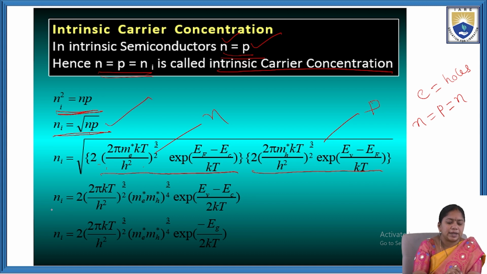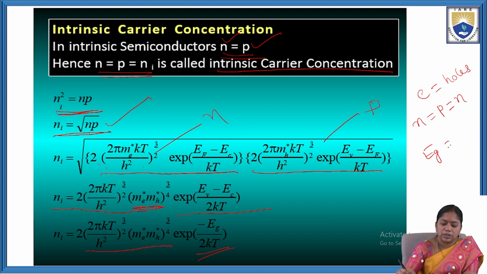Then we will get the ni value: 2 into (2 pi Kt by h square) whole power 3 by 2 into (me star mh star) whole power 3 by 4 exponential of (EV minus EC) by 2Kt. So ni equal to 2 into (2 pi Kt by h square) (me star mh star) whole power 3 by 4 exponential of minus Eg by 2Kt. Here Eg equal to the energy gap, that is equal to EC minus EV.